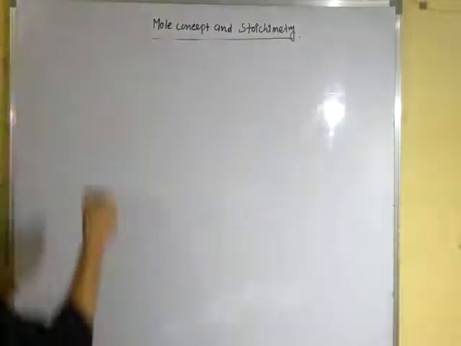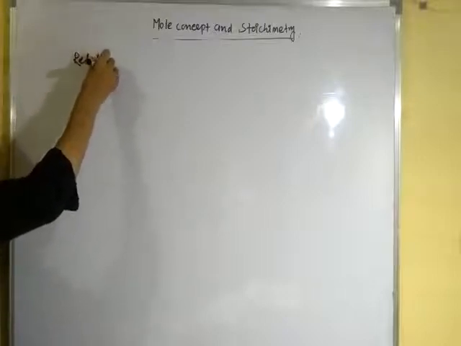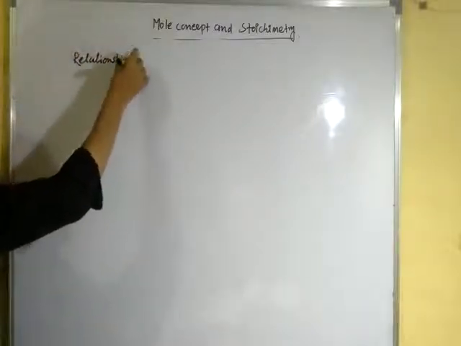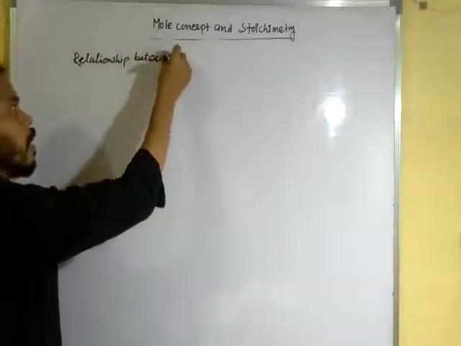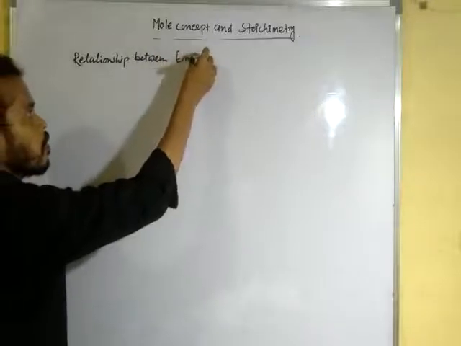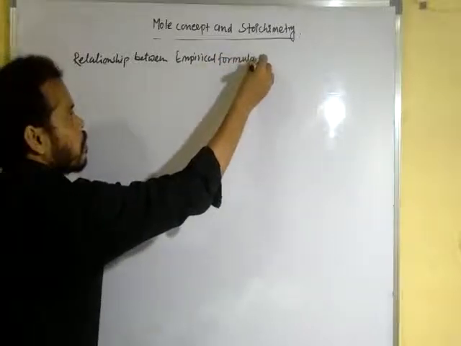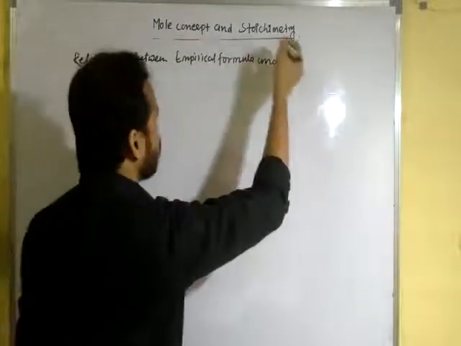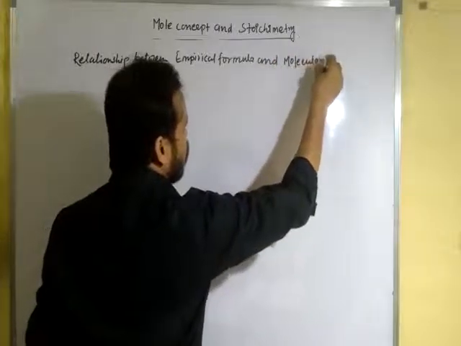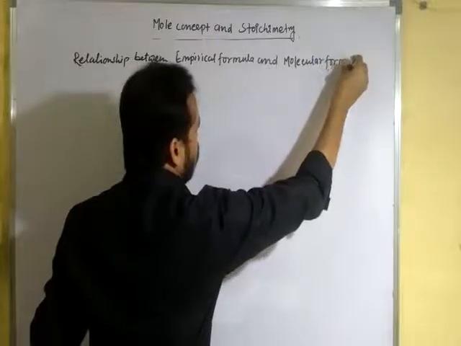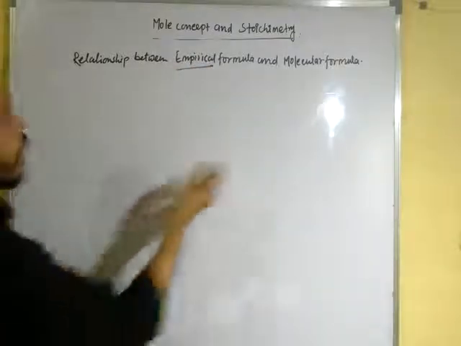Okay, dear student, let us see the relationship between empirical formula and molecular formula.